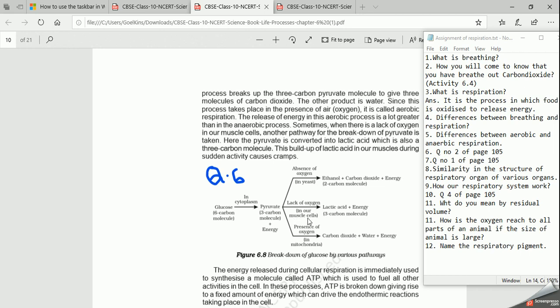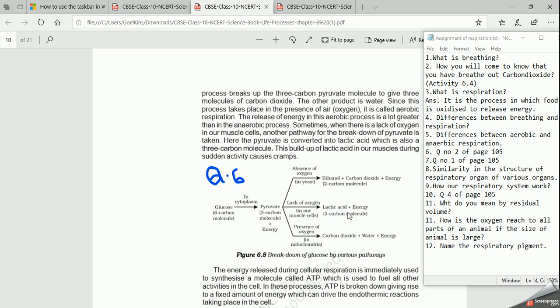Now, coming to the second step, that is lack of oxygen, that takes place in our muscle cells, right? As I discussed about muscle cramps, I am coming to that point. Now, when the pyruvate breaks down, it can break down in the presence of a less quantity of oxygen in our muscle cells which are present in our body. So what will be the product of this pyruvate? It is lactic acid, which is 3 carbon molecules, and energy will be released. Whatever energy is released, again it is in less quantity because of lack of oxygen. And this lactic acid, as I told you, gets deposited in our legs.